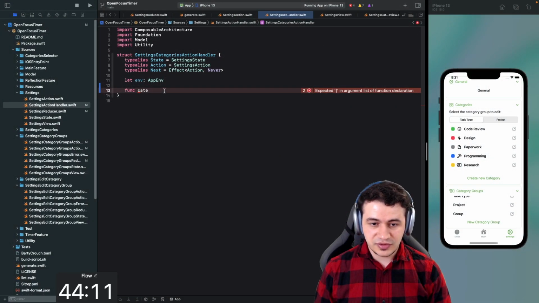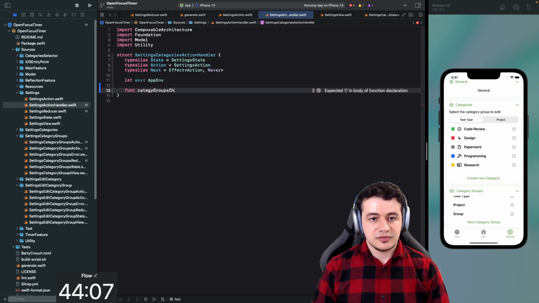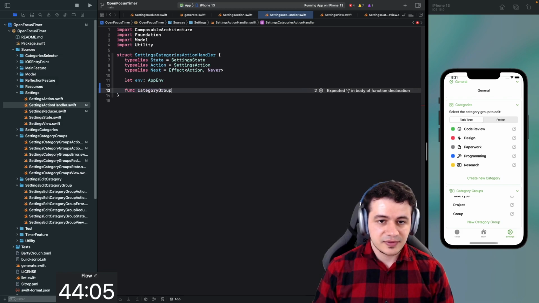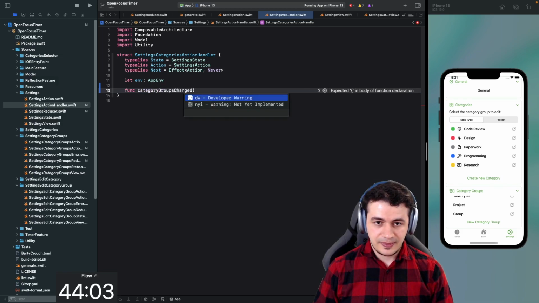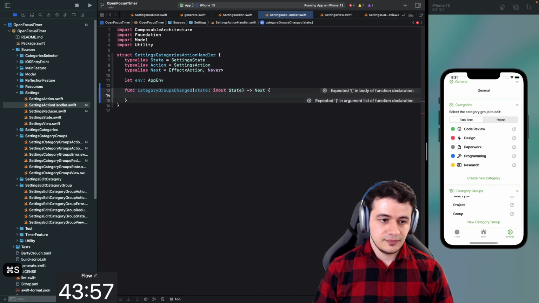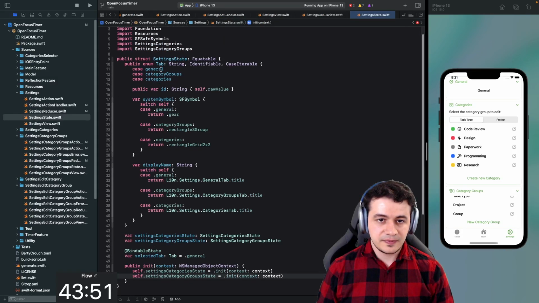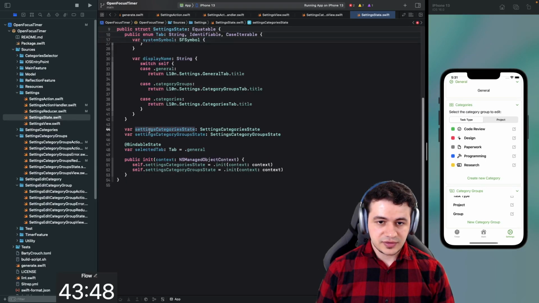While I'm getting into this, category groups changed. All right, so when that happens, we want to update the state. See what data we have here. Settings, categories, state, category groups state, and we're initializing it from the context.